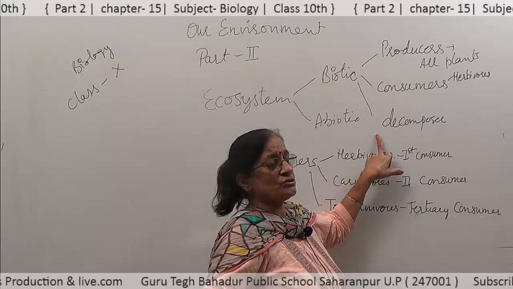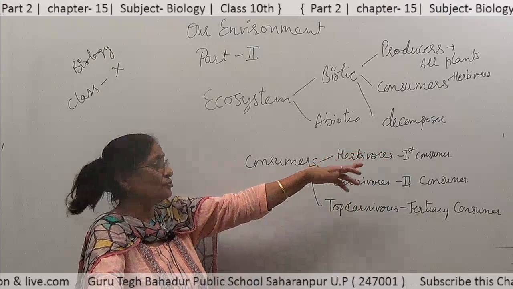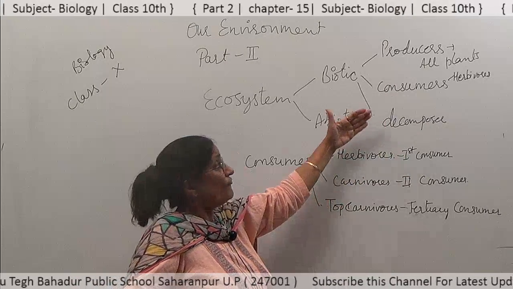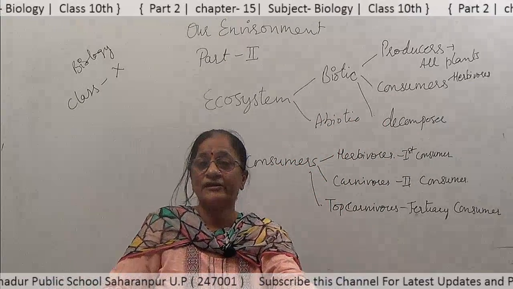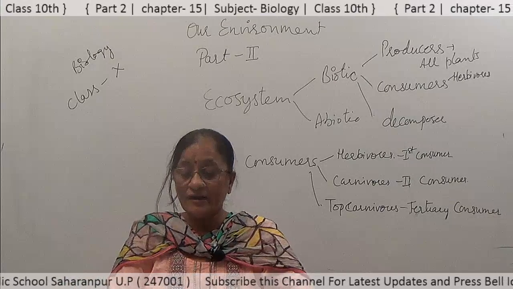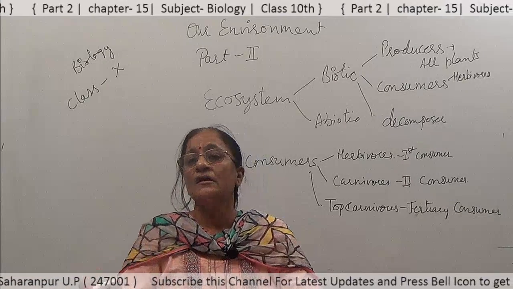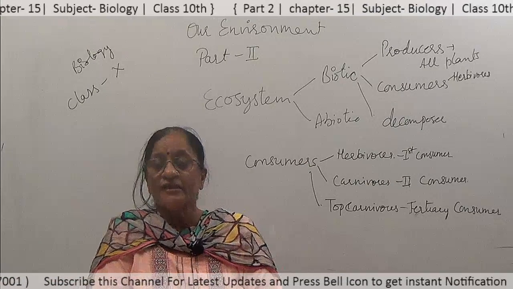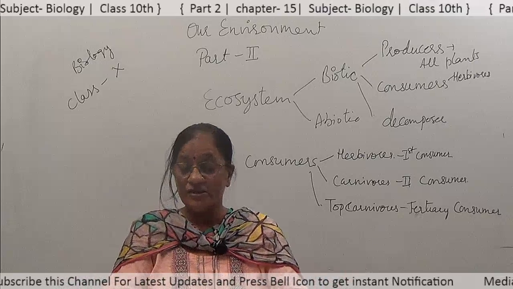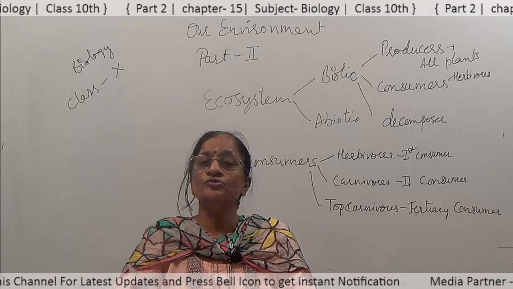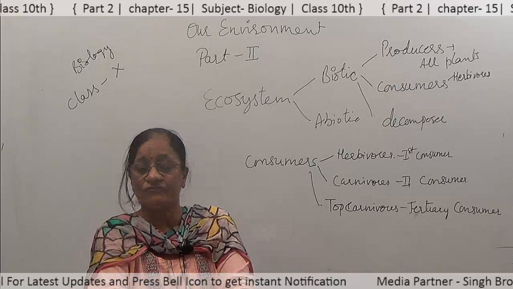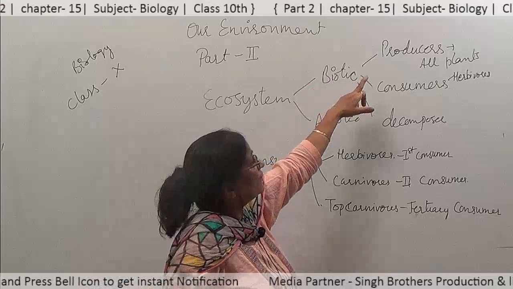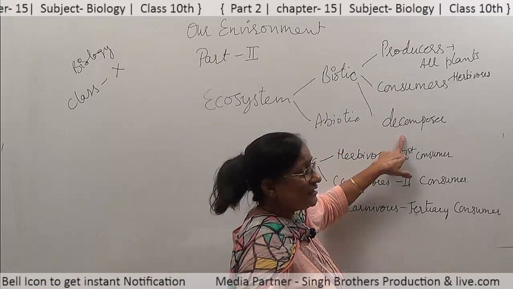Next is the decomposer. As we know, decomposers decompose the dead decaying matter of plants and animals. Dead decaying plants and animals are decomposed by decomposers, which are bacteria and some types of fungi, etc. They decompose the dead decaying matter and convert it into a usable part of the environment. So, in this way, biotic components contain producers, consumers and decomposers.